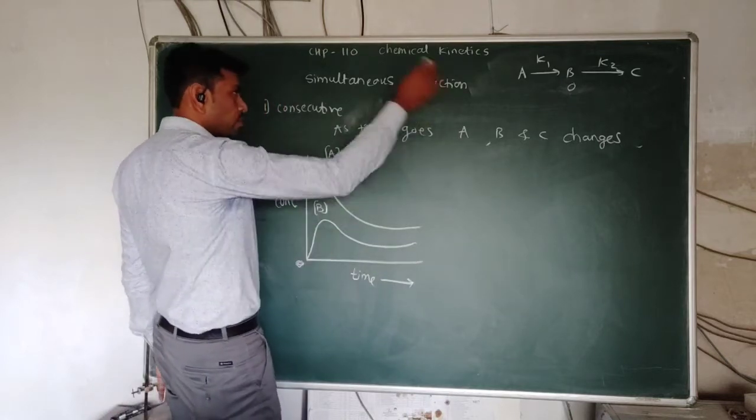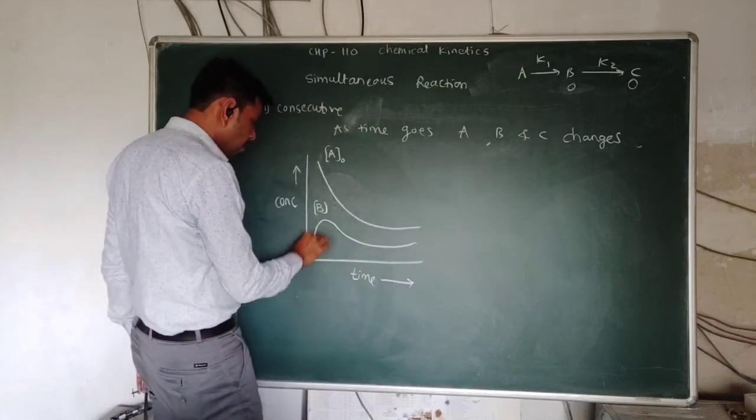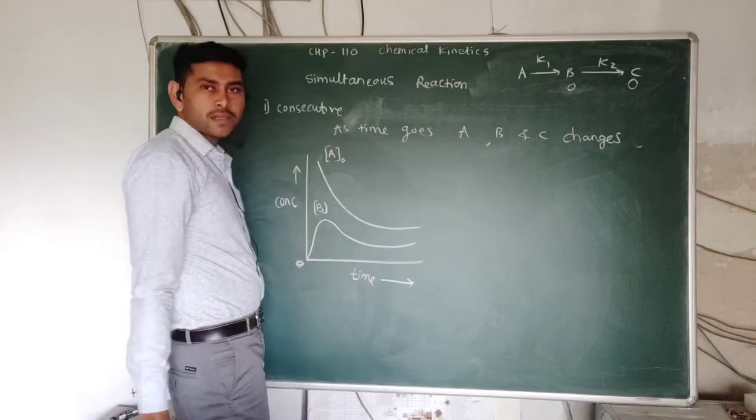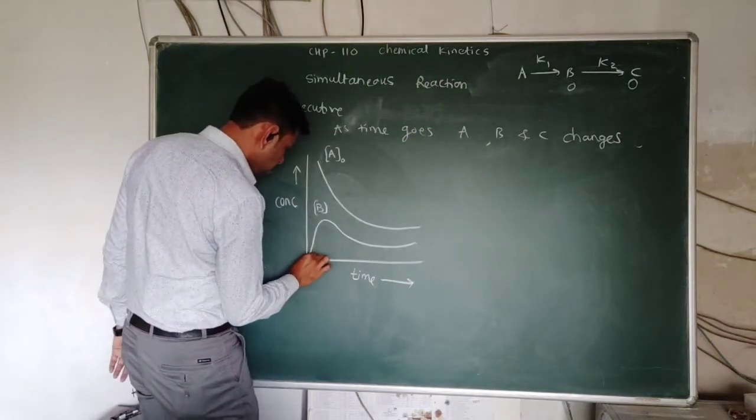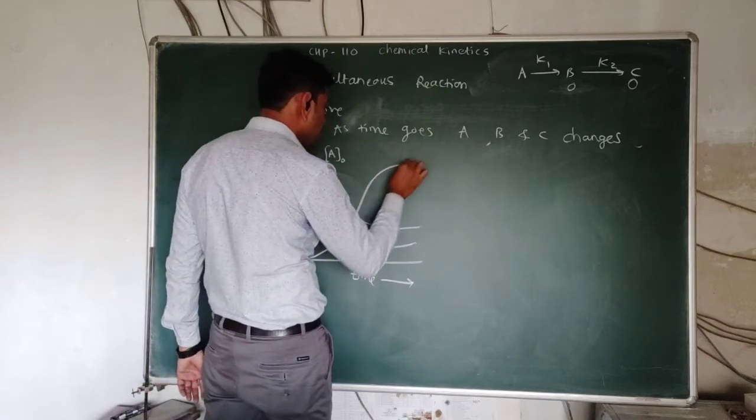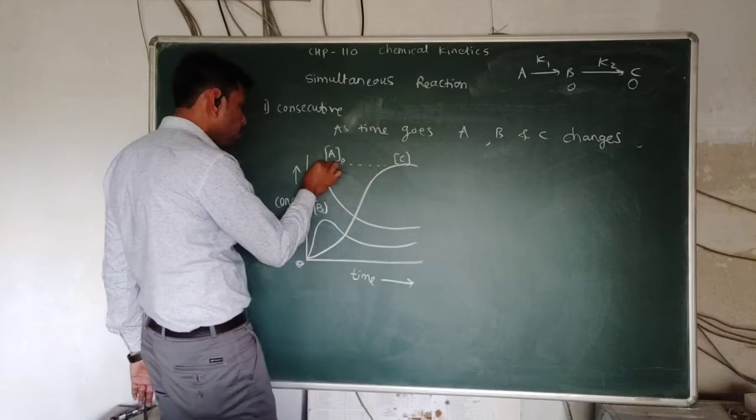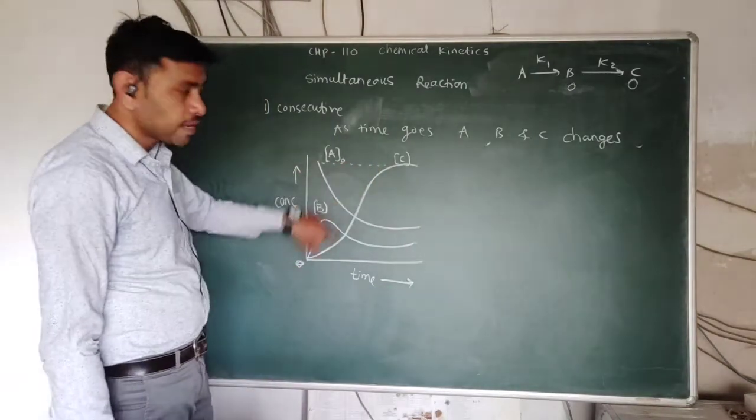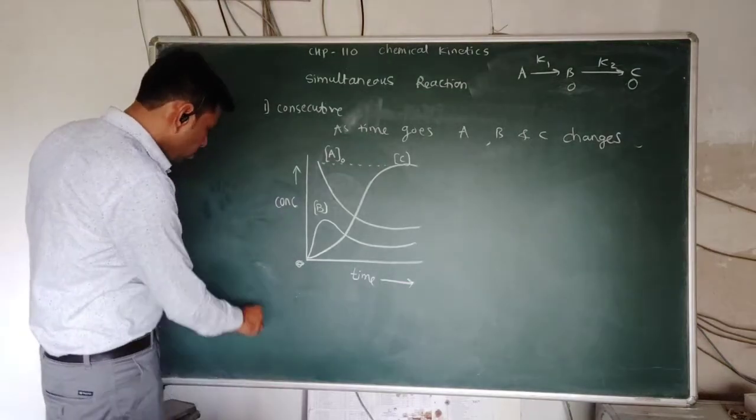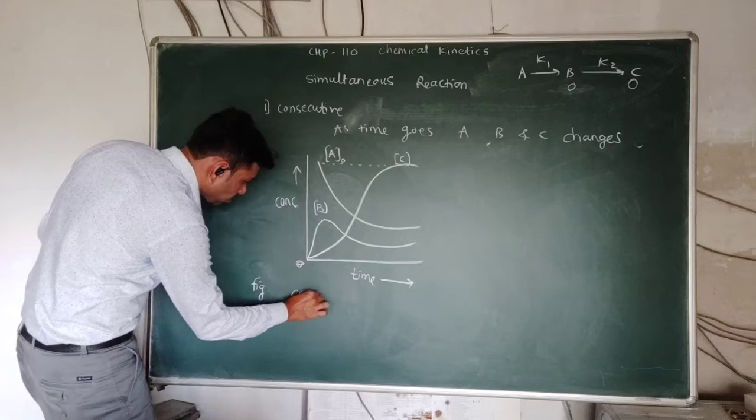What about the concentration of C? Initially the concentration of C is 0, and as the concentration of B increases in the reaction, the concentration of C starts increasing. The concentration of C increases in the same way and reaches the concentration of A when all A is converted to C. So this figure shows the consecutive reaction